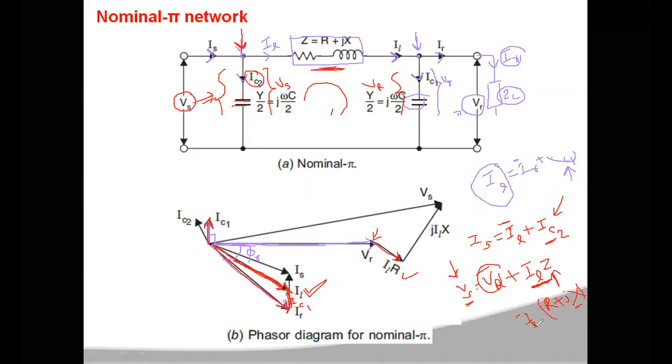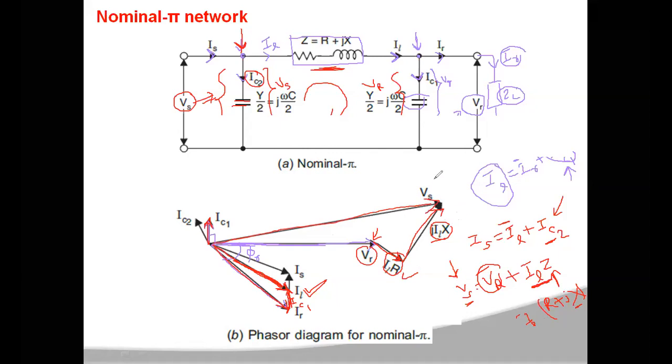IL into X is actually a voltage, and voltage always leads the current, so this phasor is perpendicular to IL, with value J into IL into X. The sum of VR plus IL into R plus J into IL into X will be your Vs. So this is your phasor Vs.